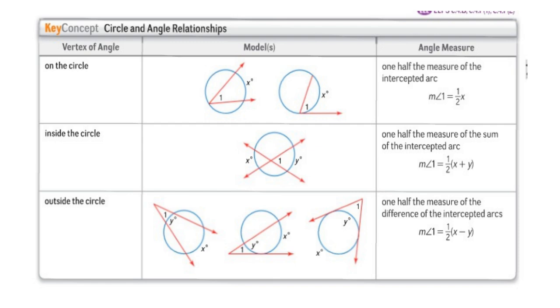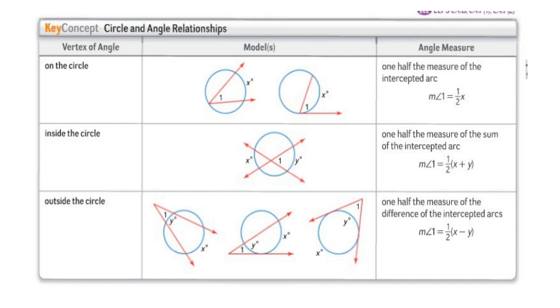And if the vertex of the angle is inside of the circle, like this circle right here, then the measure of this angle 1 is 1/2 the measure of the sum of the intercepted arcs. So that means the measure of angle 1 is 1/2 times x plus y. Notice that y is the intercepted arc of angle 1 and x is the intercepted arc of its vertical angle.